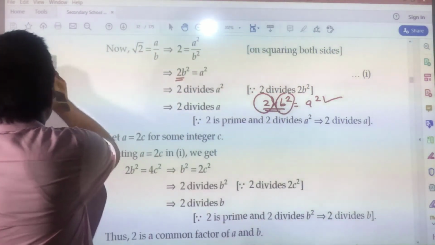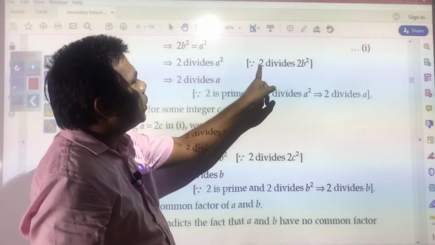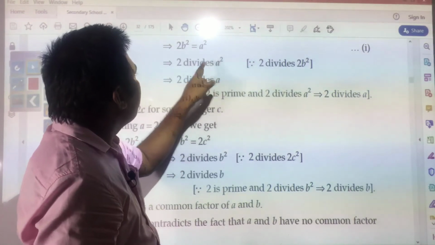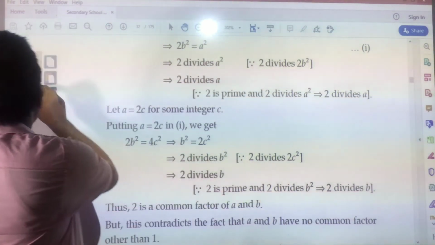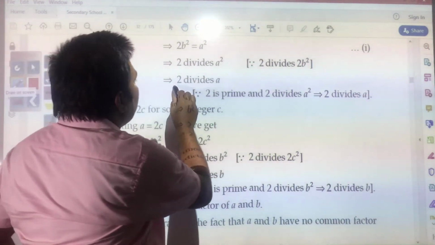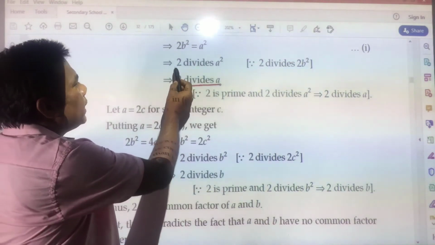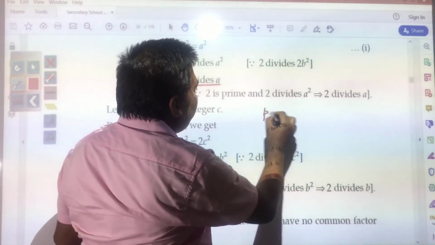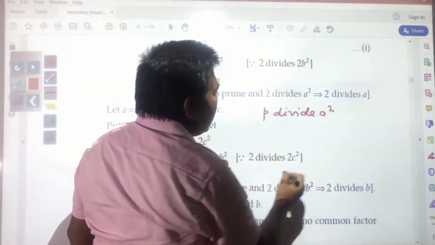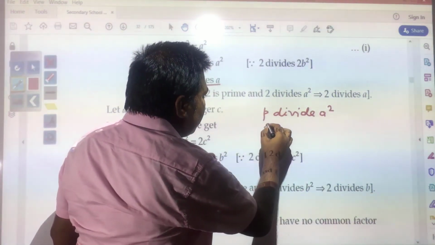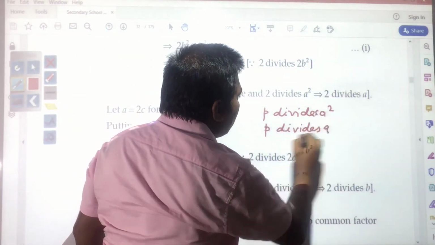So here it has been written: 2 divides a square, since 2 divides 2b square, and 2 divides a. By that previous theorem that we have learnt, if P divides a square, then P divides a also.